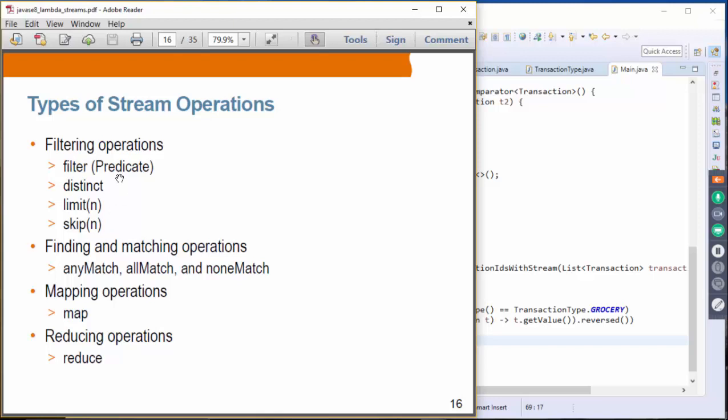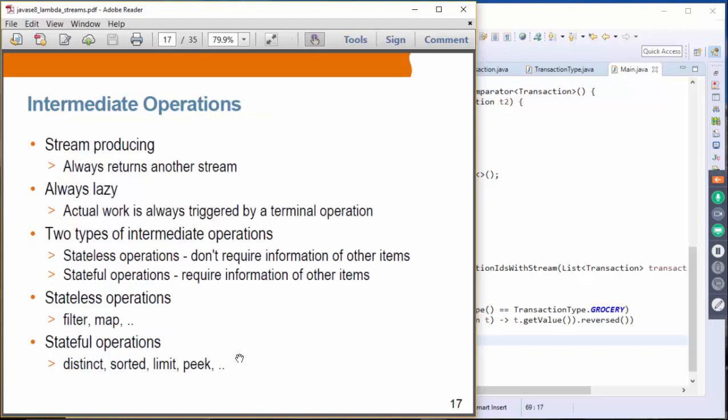So these are filtering operations. And then we have finding and matching operations: any match, all match, and none match. And then the mapping operation. Mapping is basically receiving an item, then you convert it to something else. And then we also have a reduce operation. This is like map reduce in Hadoop. We're going to take a look at each of these in a bit more detail in the following slides and lab exercises.